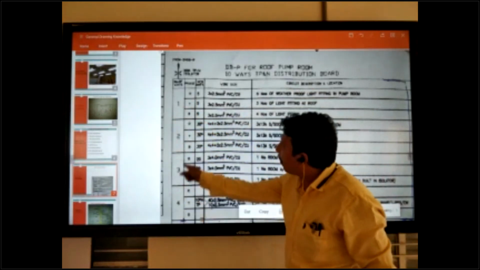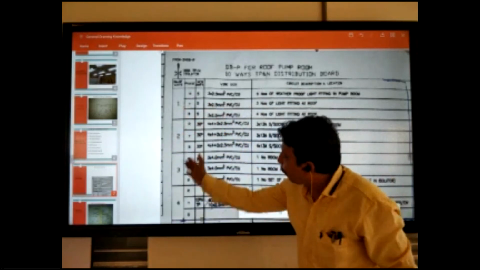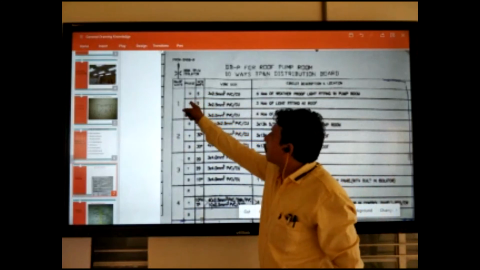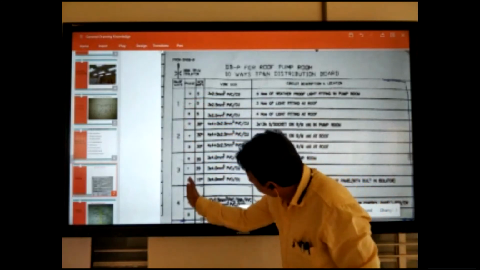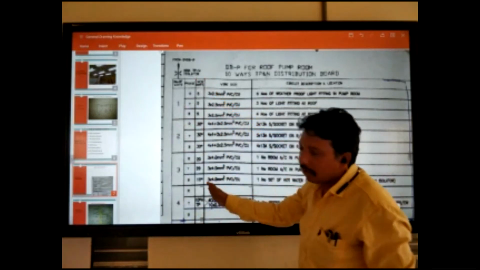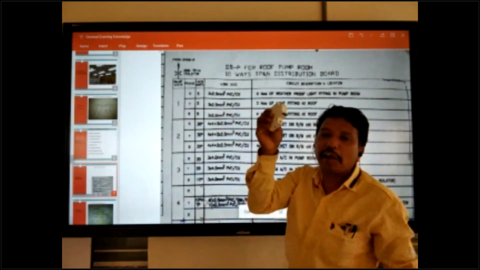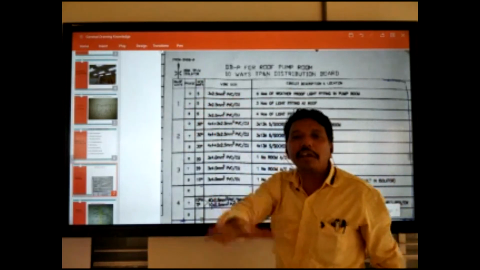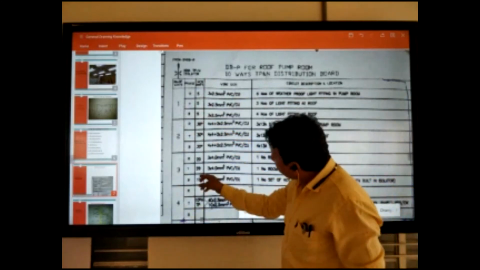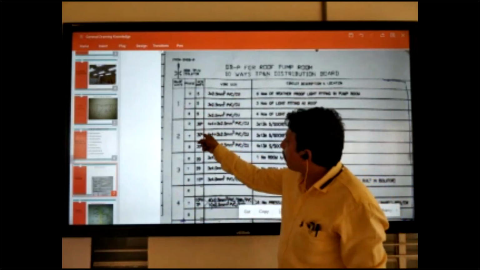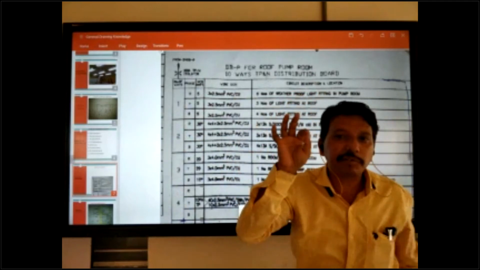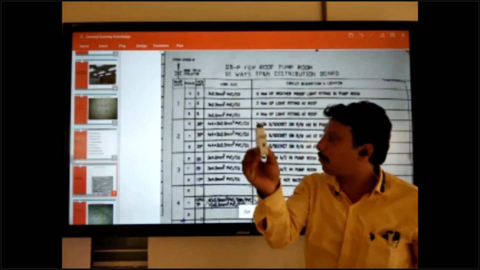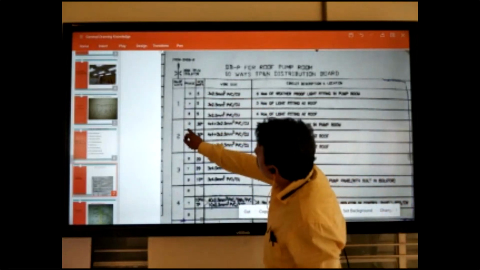First one is number of ways, 1 way, 2 way, 3 way, 4 way. How many ways are here? Second line is phase sequence, red phase, yellow phase, blue phase. Second line all comes like that. Third line is MCB rating. How many ampere MCB? 5 ampere, 6 ampere, 10 ampere. MCB or ELCB or RCCB, all are mentioned there. You can say if star is coming, you can put ELCB or RCCB. Only normal you can use in SP, single pole. And fourth one. Now 1, 2, 3 is this.